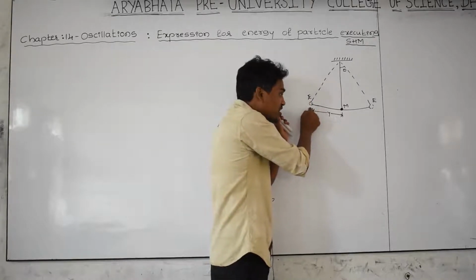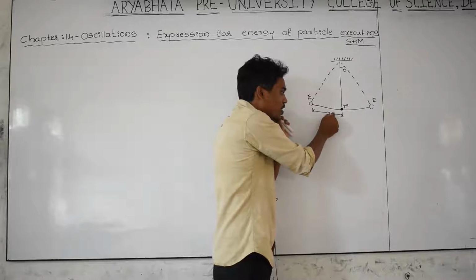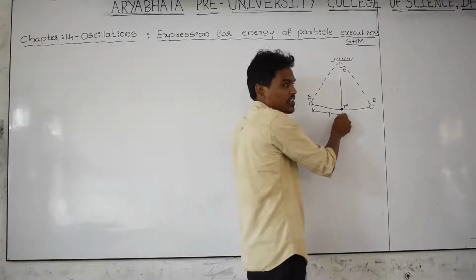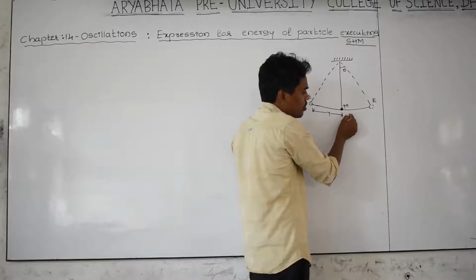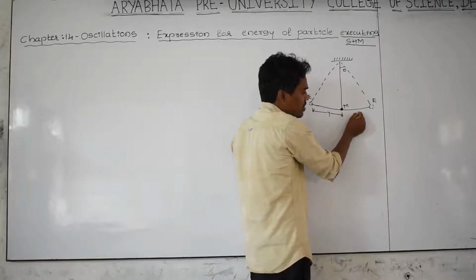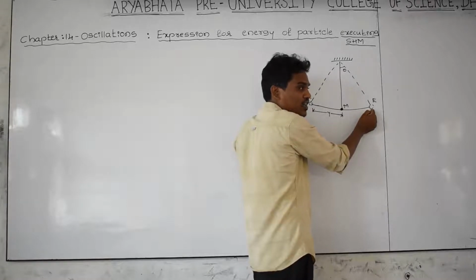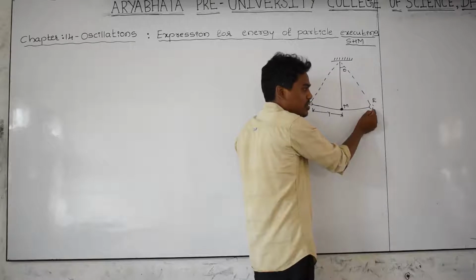If you suddenly release the body from your finger, the body keeps on moving, and that potential energy is getting converted into kinetic energy, and potential energy goes on decreasing. At this point potential energy becomes 0 and kinetic energy becomes maximum, and velocity goes on decreasing. Velocity becomes 0 here, then kinetic energy becomes 0, then potential energy becomes maximum.